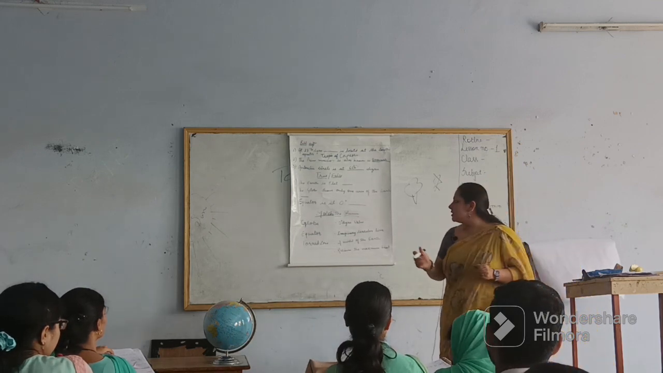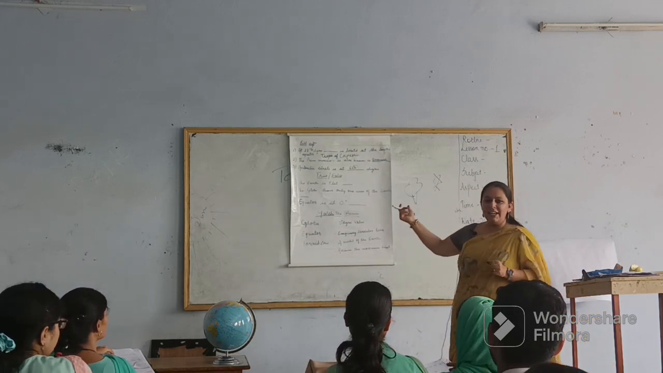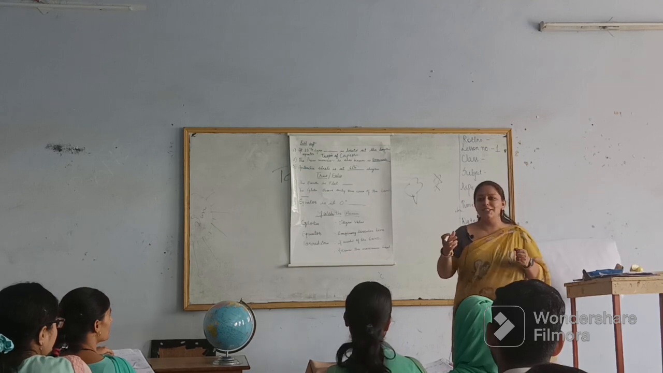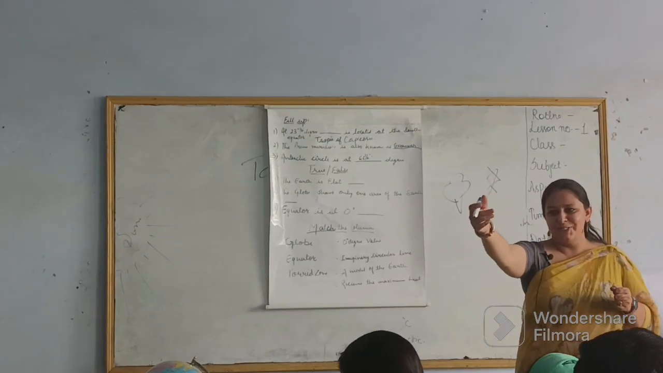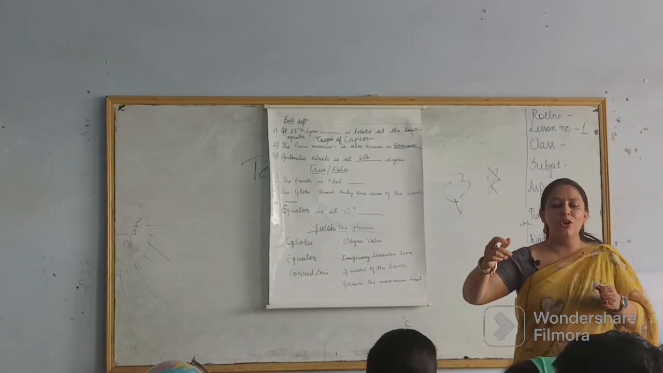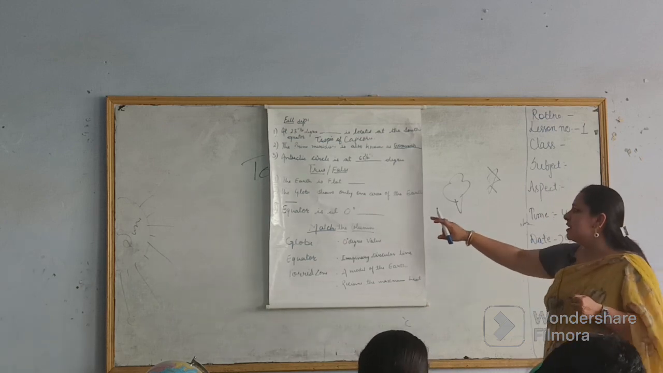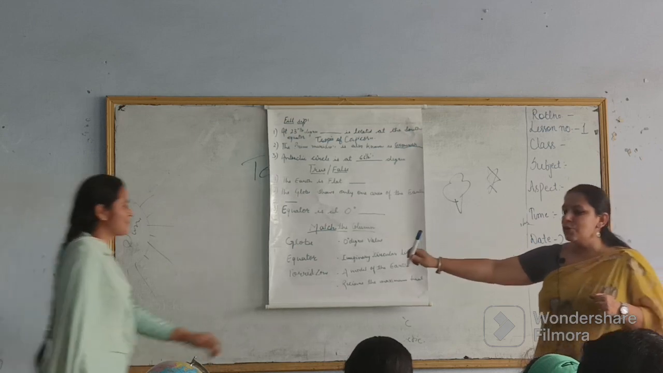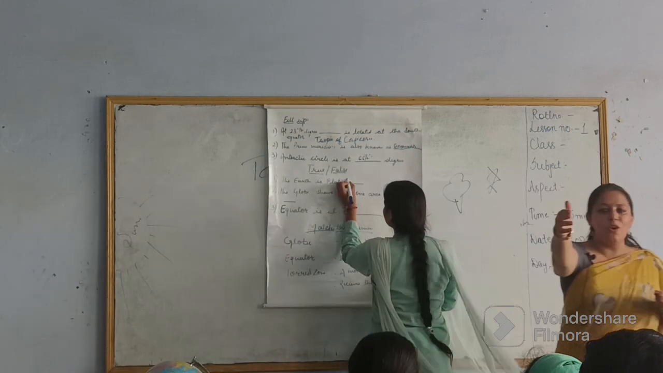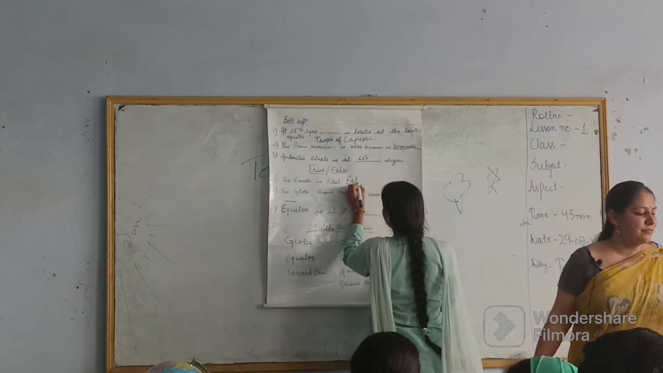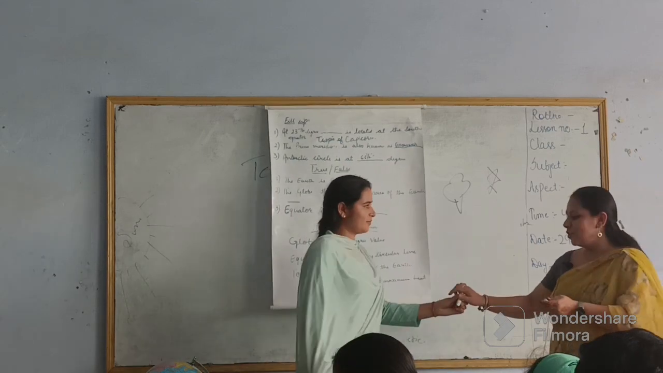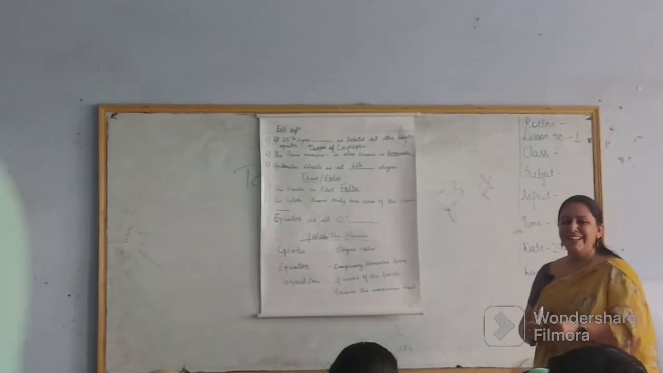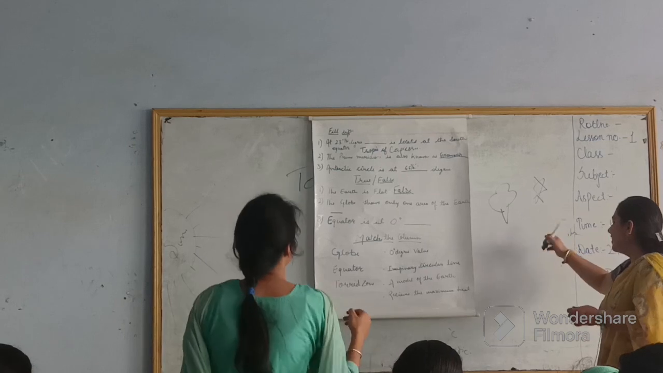Next, true false. The earth is flat. True or false? Yes. No collaborate answering. The next question is, the globe shows only one area on the earth. True or false? Yes. Who want to come? Yes. Come forward. False. Good. You got a star.